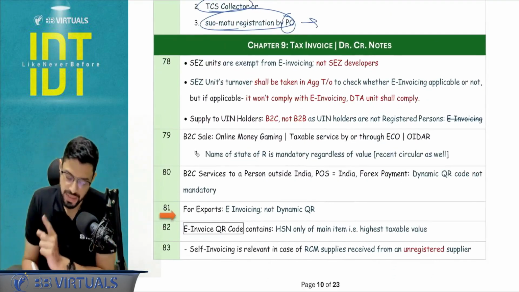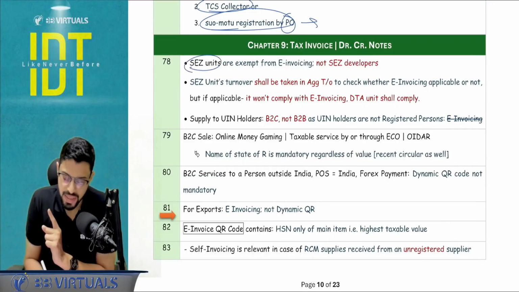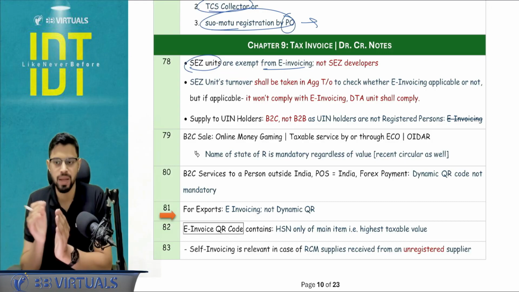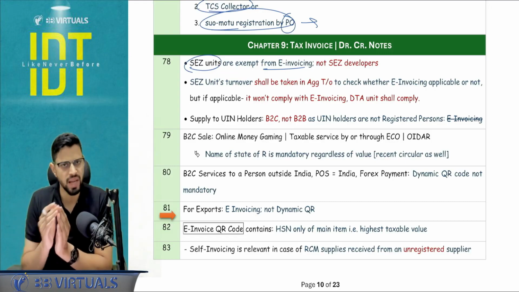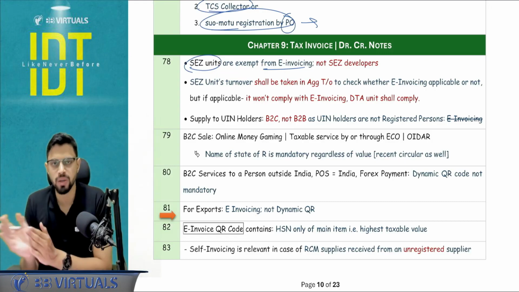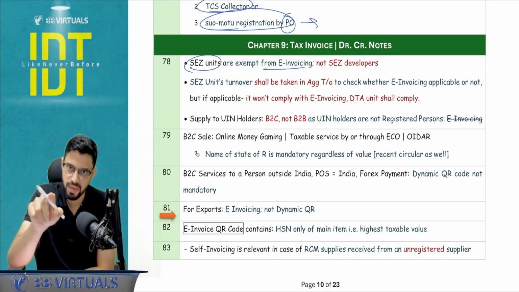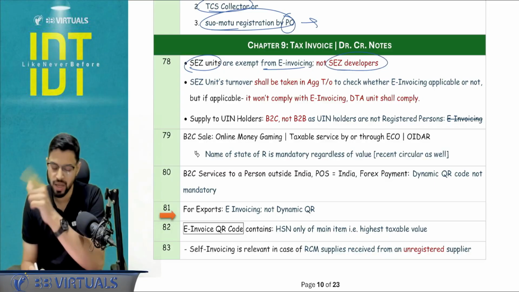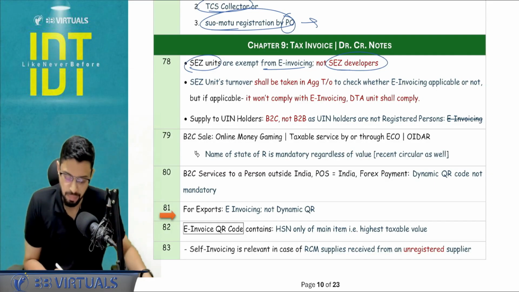Next, chapter number 9, tax invoice, debit note and credit note. SEZ units are exempt from invoicing. You don't know the concept of invoicing, right? It is applicable when your aggregate turnover exceeds 5 crore in any of the previous years, right from the birth of GST. So SEZ units are exempt from invoicing, but SEZ developers are not exempt. This is a minor point, can create some mistake in the paper.